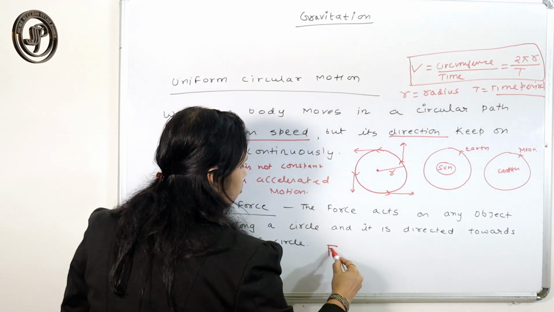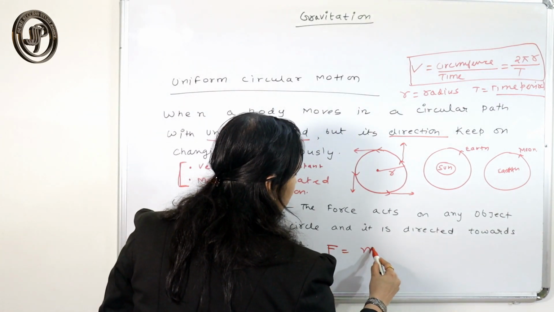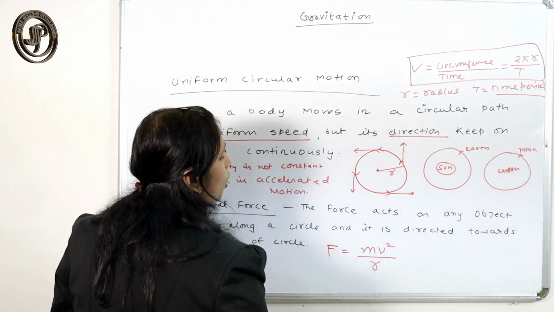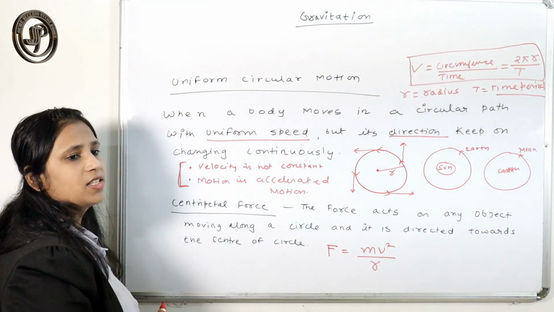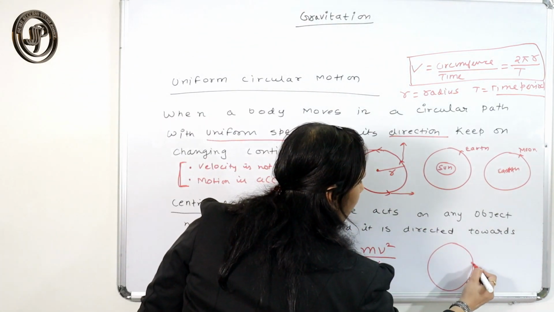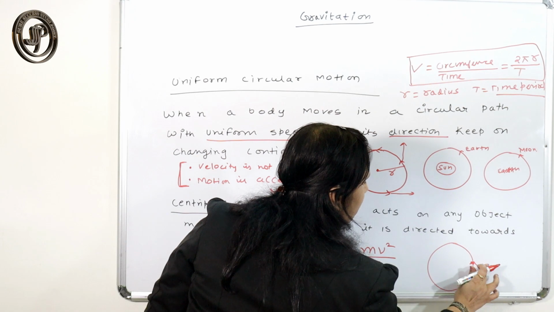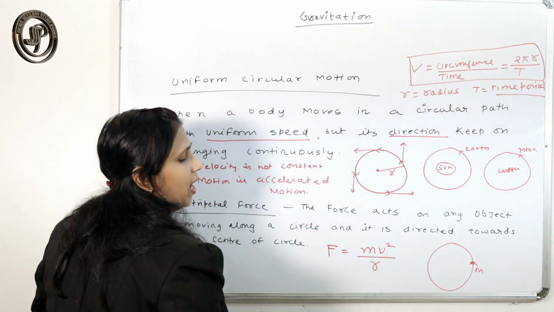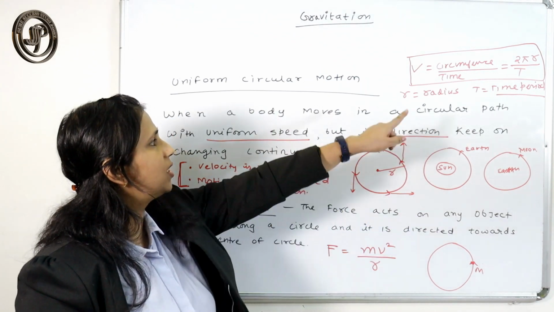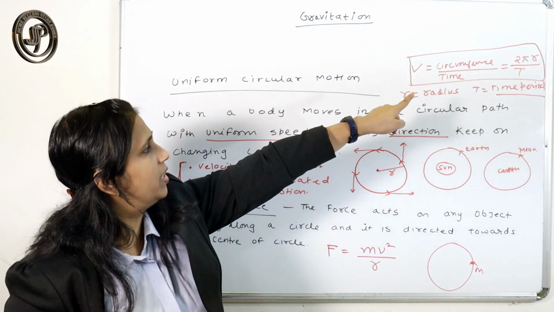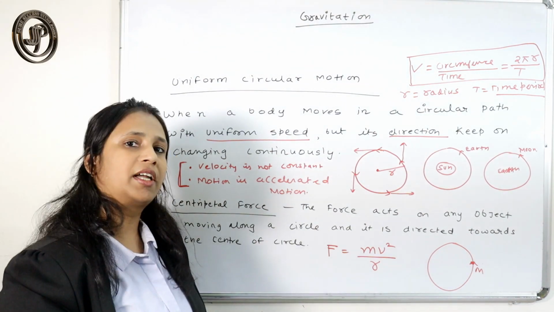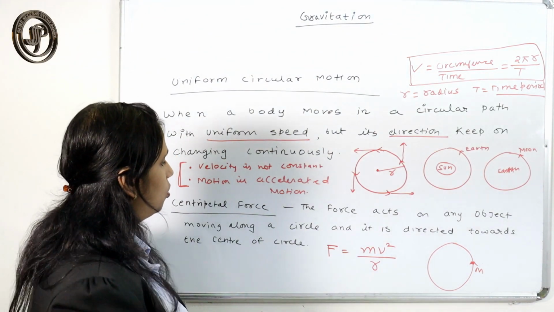So the magnitude of this centrifugal force is mv square upon r, where m is the mass of the body. Since the body is moving in a circular path, the body must have some mass. Every body has some mass. So m is the mass of the body, v is the velocity that we have calculated by that formula 2 pi r by t, and r is again the radius of this circular path.